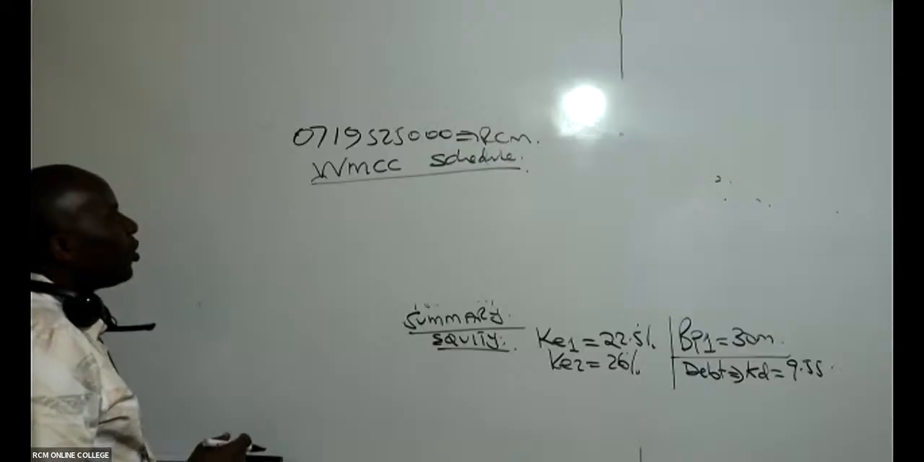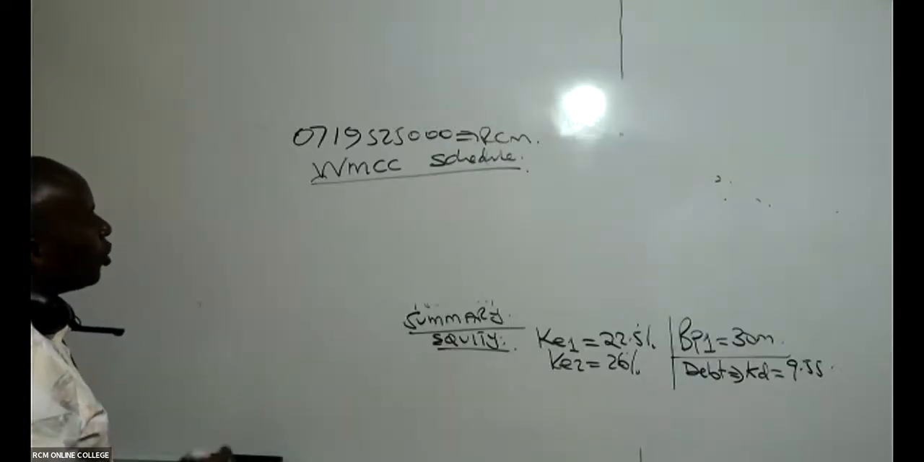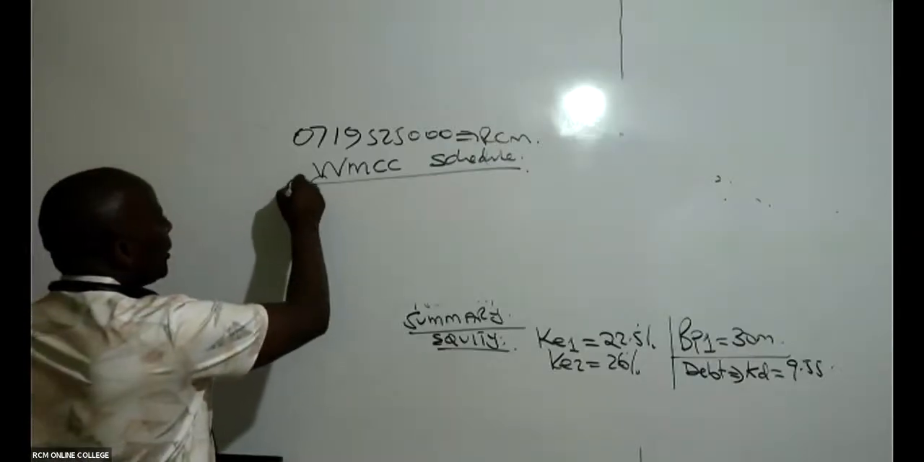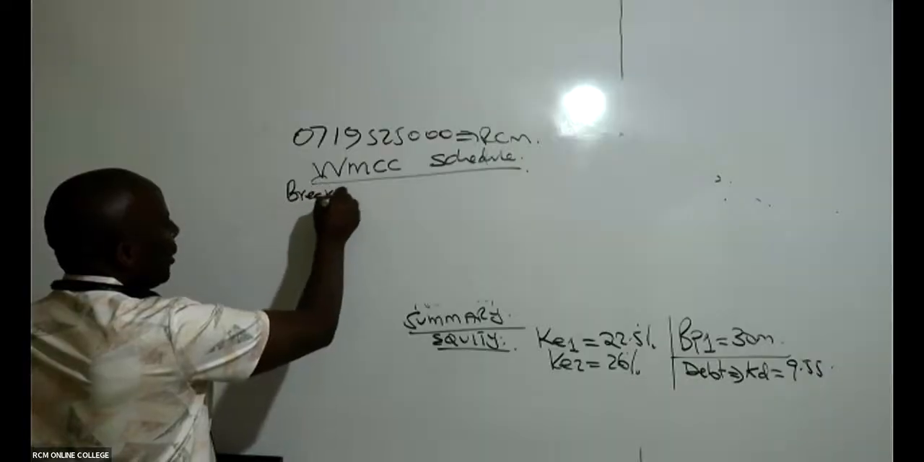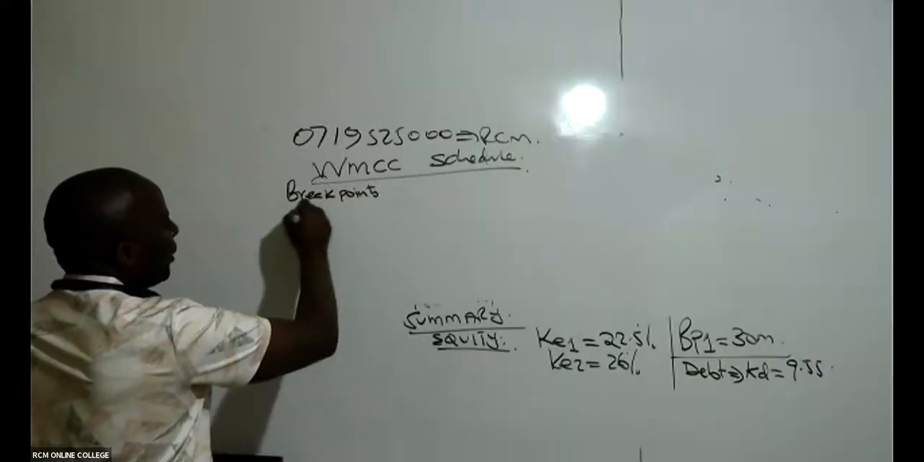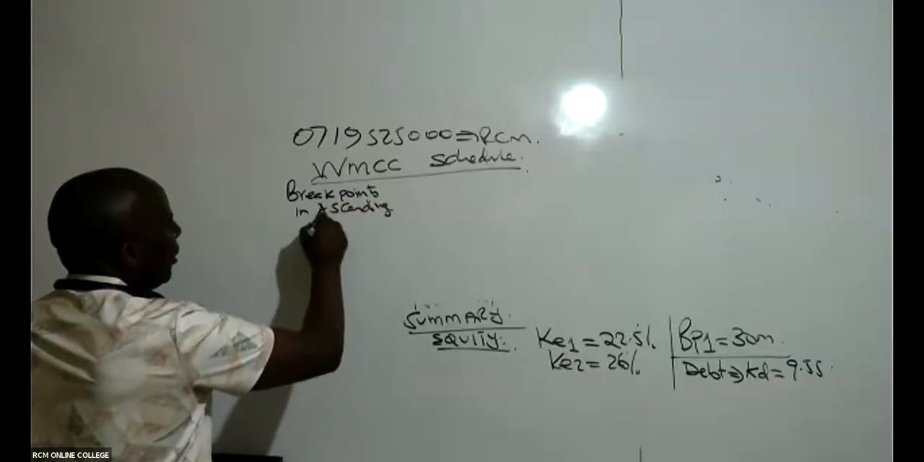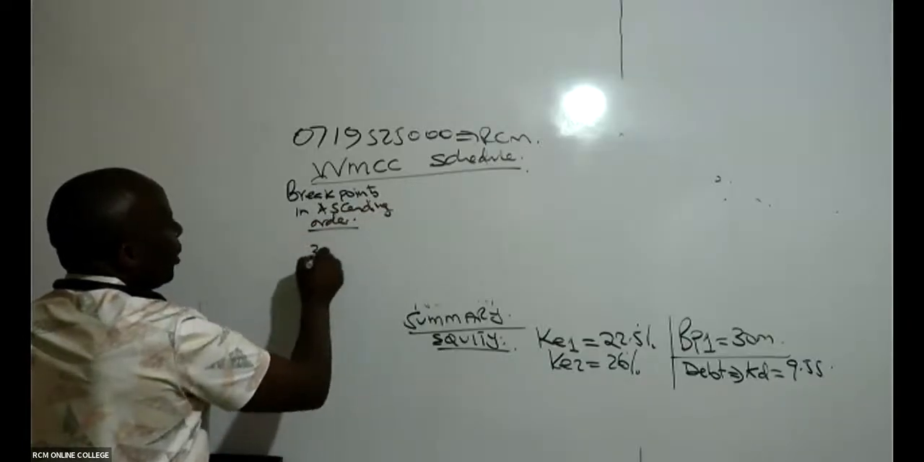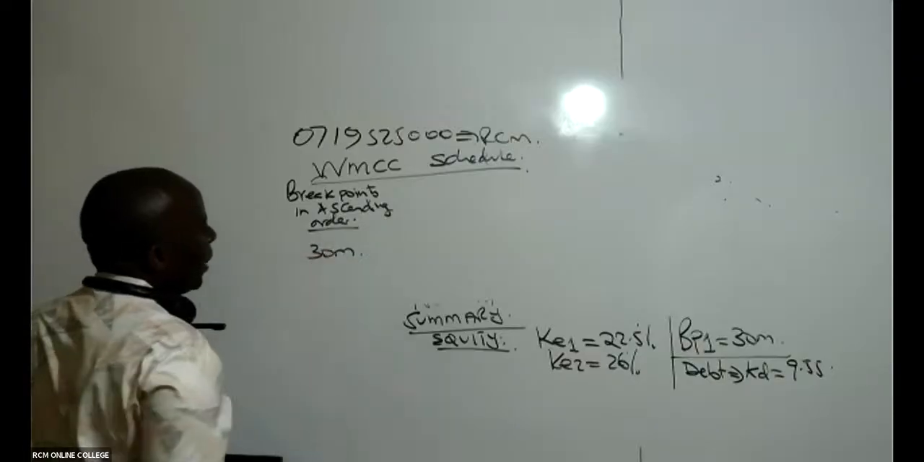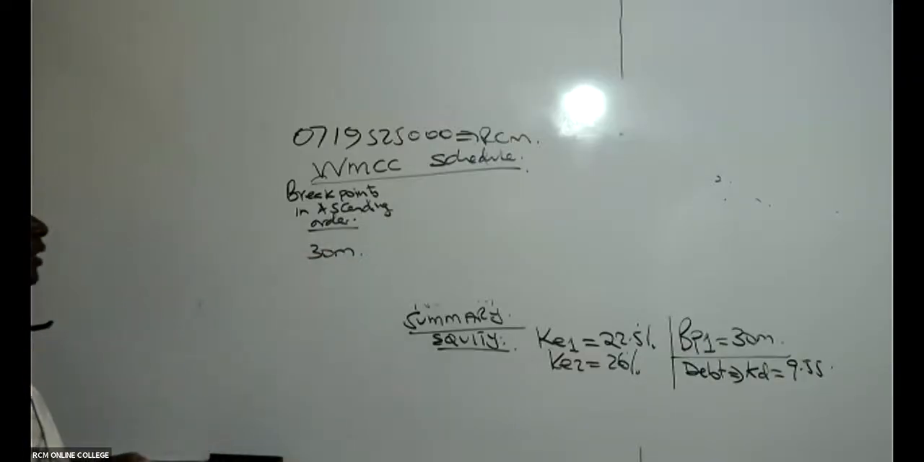So the weighted marginal cost of capital schedule. You shall give us breakpoints in ascending order. Fortunately, we only have one, which is 30 million.